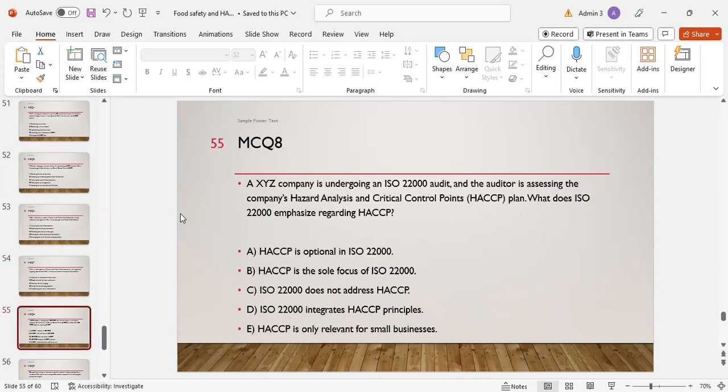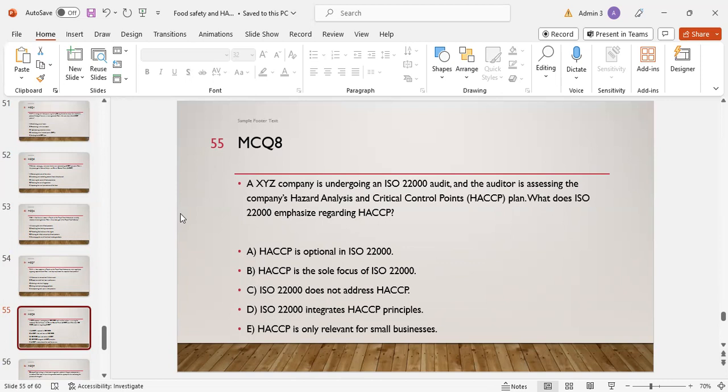MCQ number 8 is XYZ company is undergoing an ISO 22000 audit. The auditor is assessing the company's hazard analysis and critical control point plan. What does ISO 22000 emphasize regarding HACCP? A. HACCP is optional in ISO 22000.